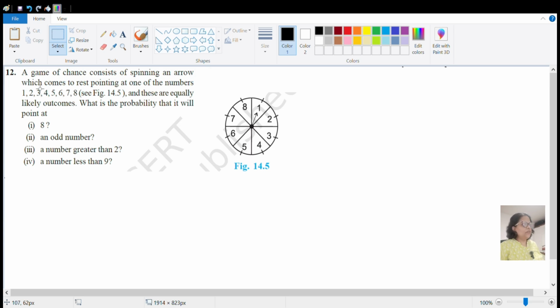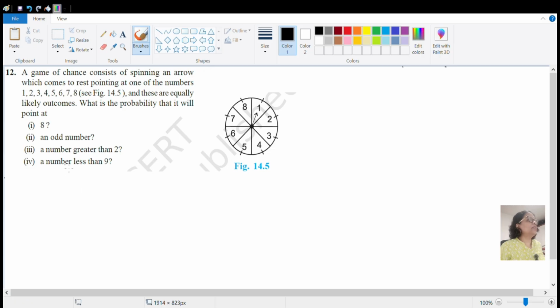Okay, so now let's start with our next question, question number 12. So we'll read the question. A game of chance consists of spinning an arrow which comes to rest pointing at one of the numbers 1, 2, 3, 4, 5, 6, 7, 8 as shown in this figure. You can see the spinning wheel. These are equally likely outcomes. What is the probability that it will point at 8, point at an odd number, point at a number greater than 2 and point at a number less than 9? Okay, so let us do one by one.